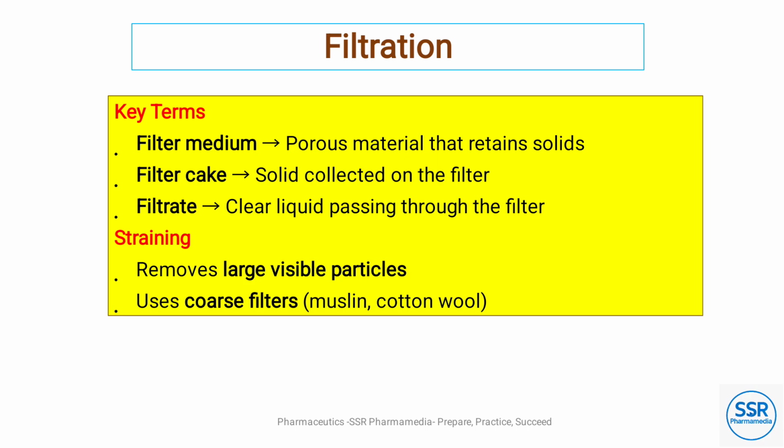The key terms are filter medium, filter cake and filtrate. Filter medium is a porous material that retains solids. Filter cake is the solid collected on the filter. Filtrate is the clear liquid passing through the filter. Straining removes large visible particles and uses coarse filters like muslin and cotton wool.